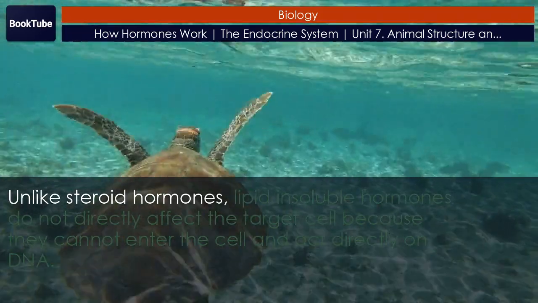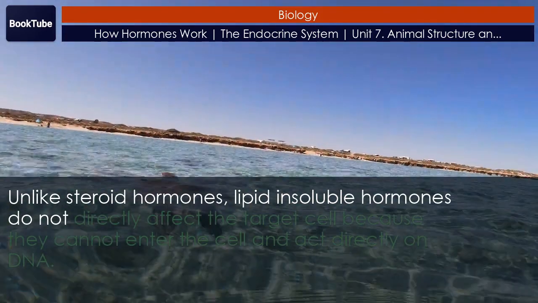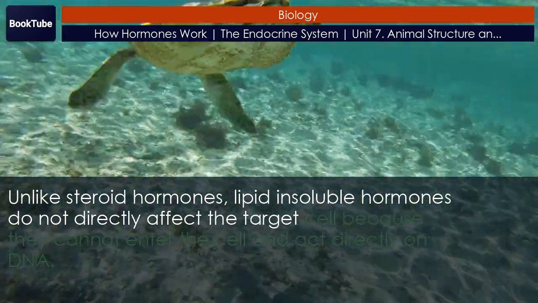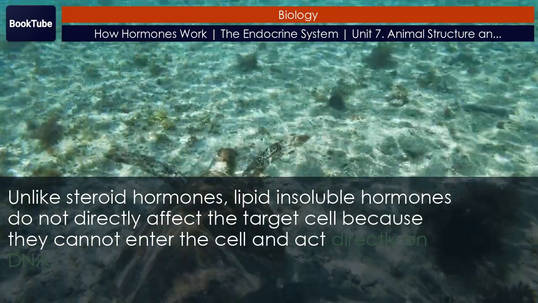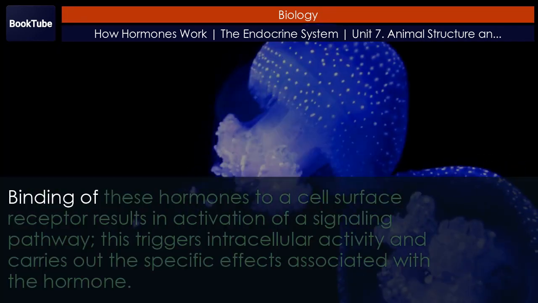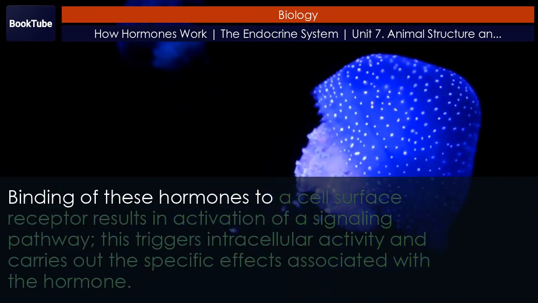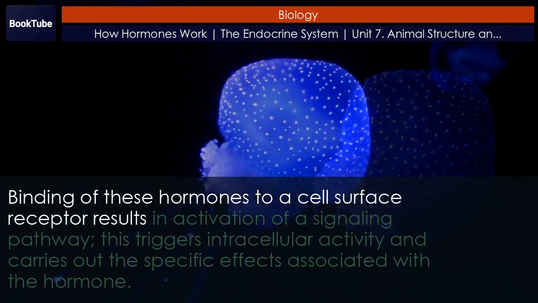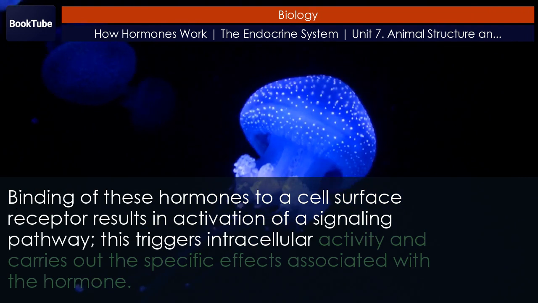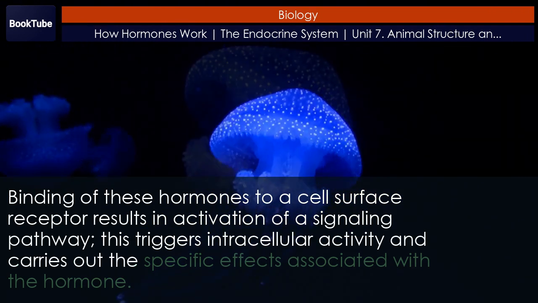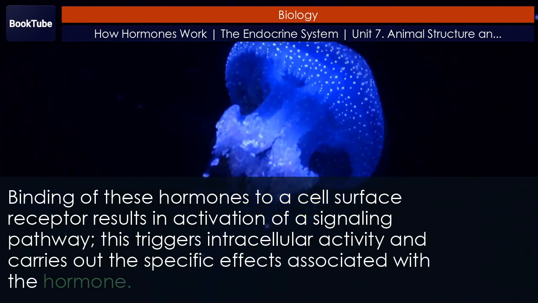Unlike steroid hormones, lipid-insoluble hormones do not directly affect the target cell because they cannot enter the cell and act directly on DNA. Binding of these hormones to a cell surface receptor results in activation of a signaling pathway. This triggers intracellular activity and carries out the specific effects associated with the hormone.